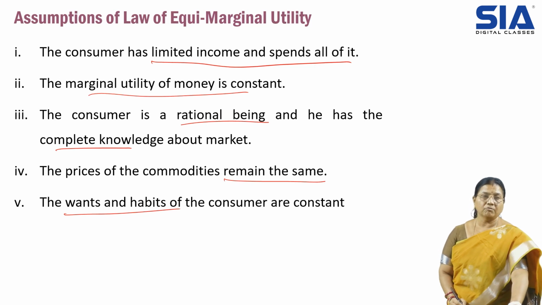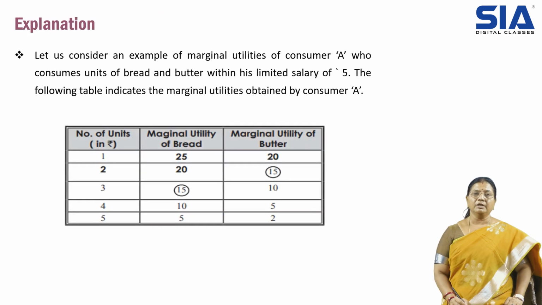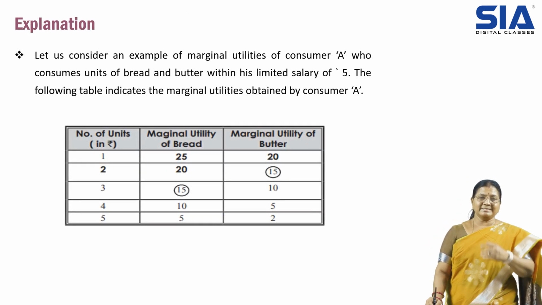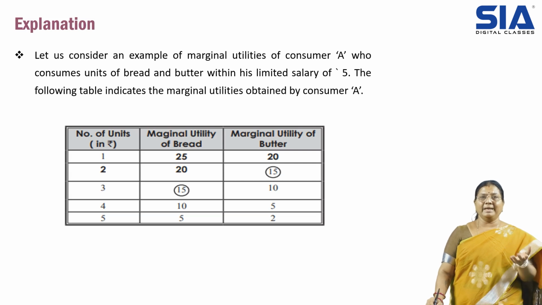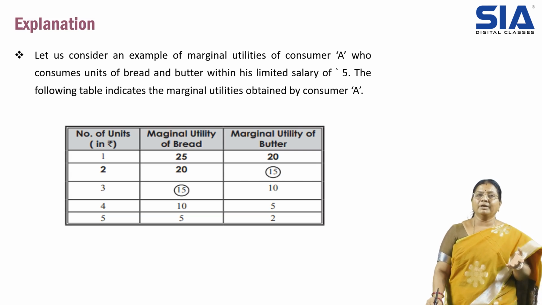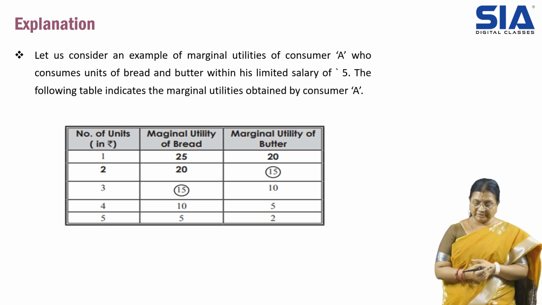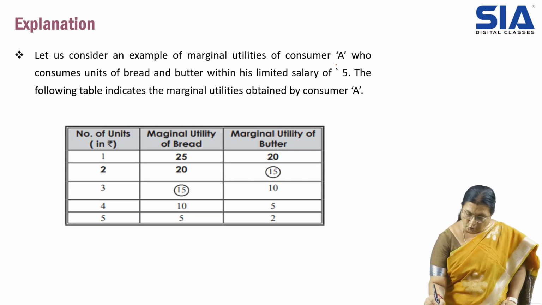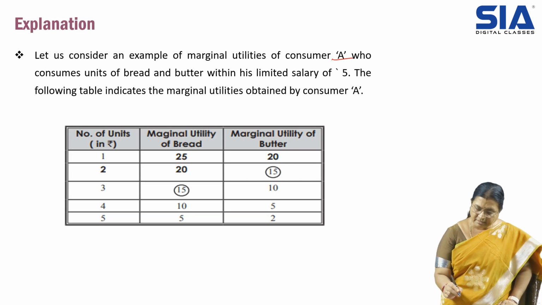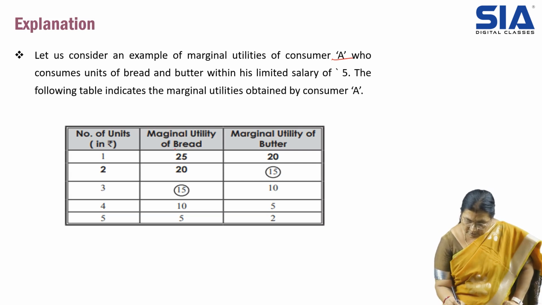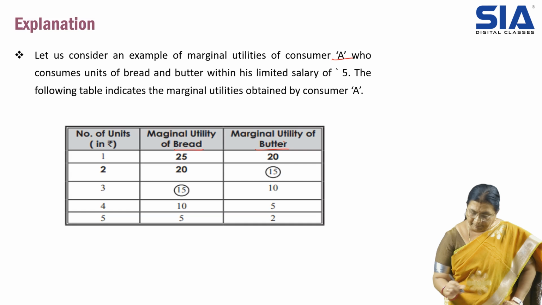Then let us see the explanation of the law. With an example table, we want to understand what exactly the law says. Let us understand with an example. They have taken two goods. One is A and the other one is B. That is, bread is one product and butter is the other product.